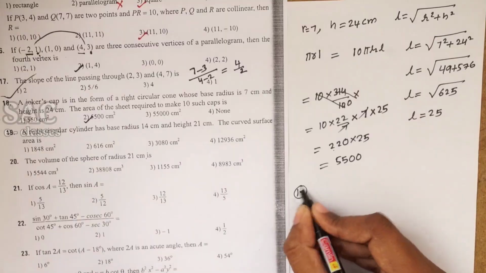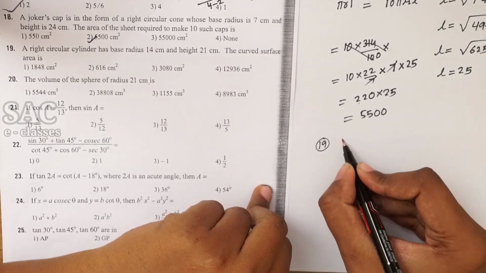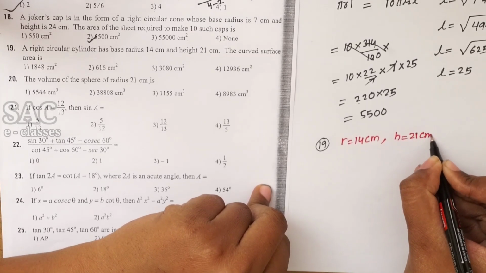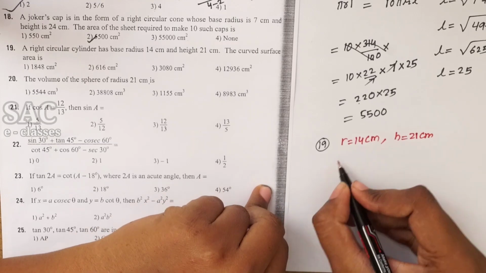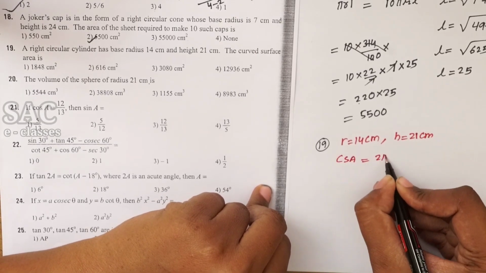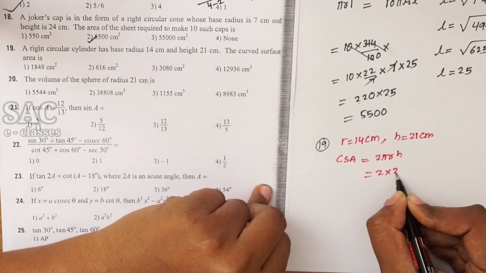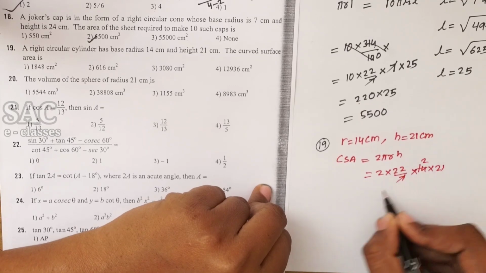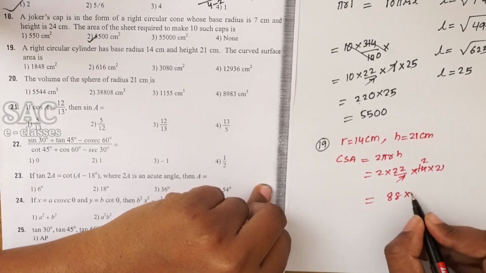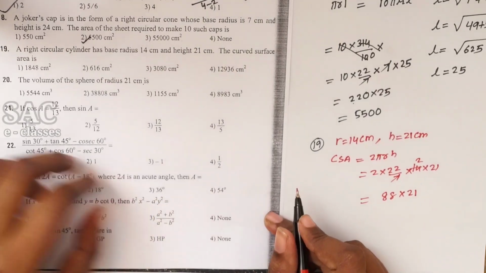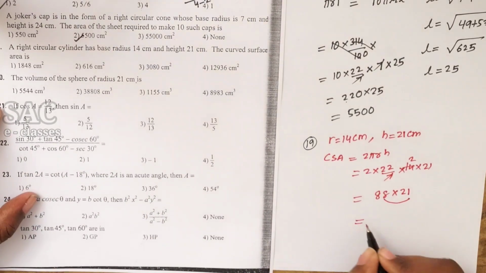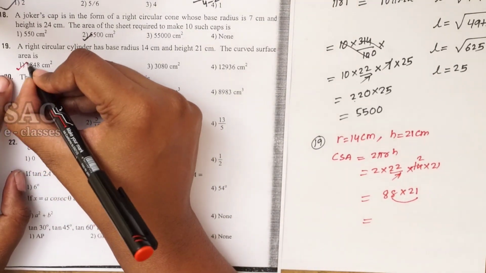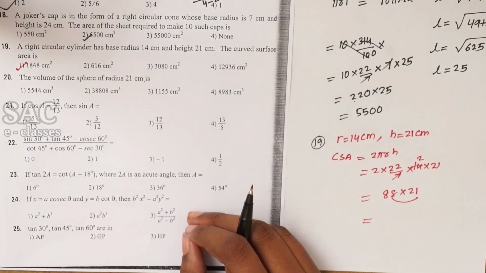Coming to 19th one. A right circular cylinder has a base of radius 14 centimeter, height is 21 centimeter. The curved surface area of the cylinder CSA is equal to 2 pi RH. 2 into 22 by 7 into radius is 14 and height is 21. 2 times 2 times 88 into 21. You will get that 1 into 8 without actually multiplying. Observe the option. It is ending with 8 only in the first option. So we have to take the first option.